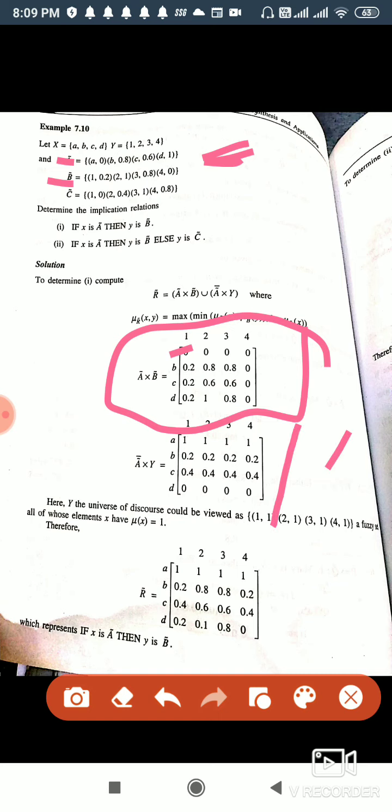Just see this. Now after getting these two matrices, we will find out the union of these two matrices by taking the maximum of the two element. So we will pairwise decide which one is the maximum. So we will get this relation. This is the first implication function, that is if x is A, y is B.